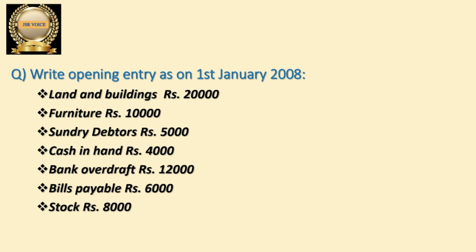Here some items are appearing in the question. So we should identify the item whether it is asset or liability. If the item is asset, we debit, because what is our rule? Debit all assets, credit all liabilities. While writing opening entry we have to follow that rule.